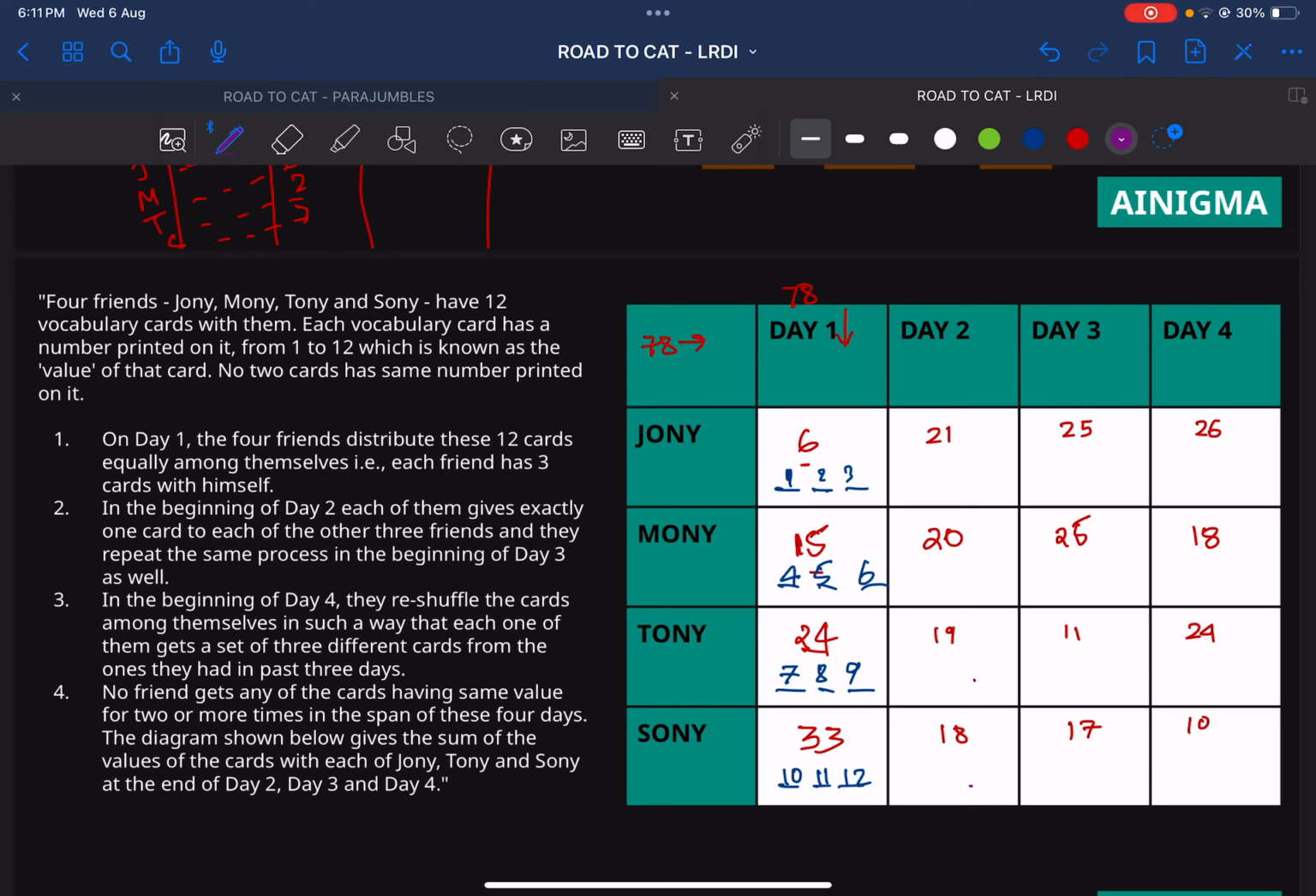So either 12 can go here. So if 12 goes here, okay, there have to be 3 spots. So if 12 goes here, we have to make 7 from these 2 numbers, because one card will move from Sony, one card will move from Tony, one card will move from Moni, and one card from Joni. In this manner, 19 would be formed with 3 numbers. So if we put, let's say, 12 here, we have to make 7 from these 2 numbers.